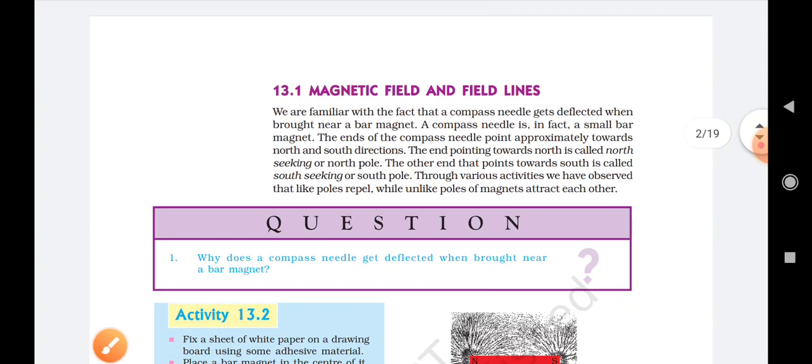Now come to the magnetic field and field line. Magnetic field. Okay, so we are very familiar with the compass, and when we keep a small magnetic needle near a bar magnet, the magnetic needle starts rotating, and it stops at a particular direction only. What does that indicate? It indicates that a force acts on the magnetic needle, and this makes it rotate and rest in a particular direction, right?